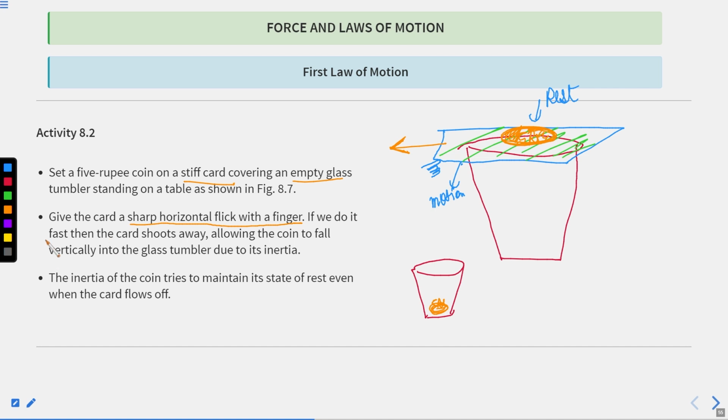If you do it fast, then this card shoots away. Allow the coin to fall vertically in the glass tumbler due to inertia. Because this coin was in the state of rest, the inertia will try to maintain that state of rest even if we have given this card a force. Is it clear, class?